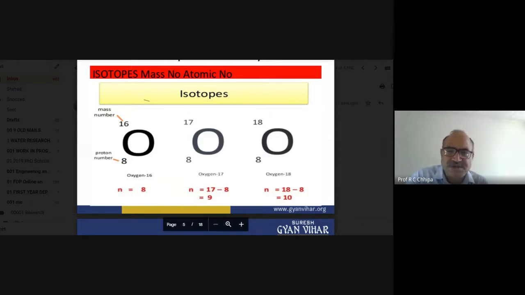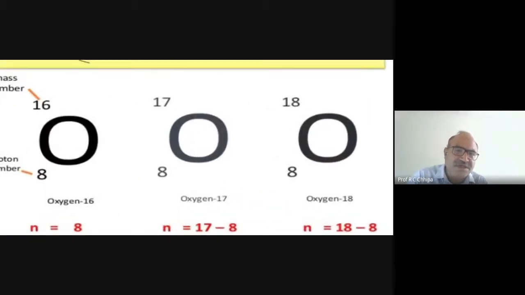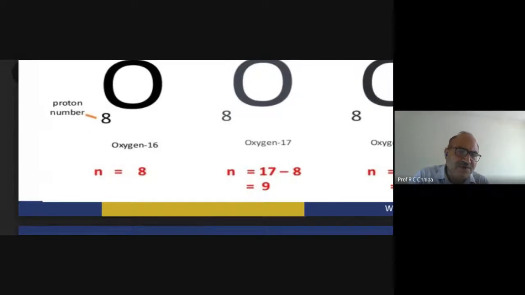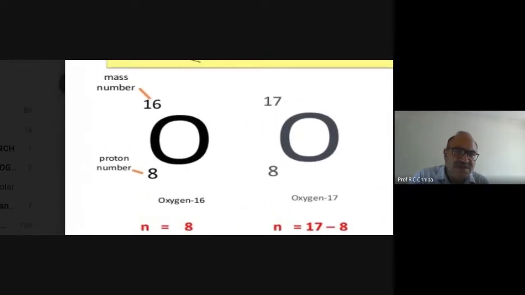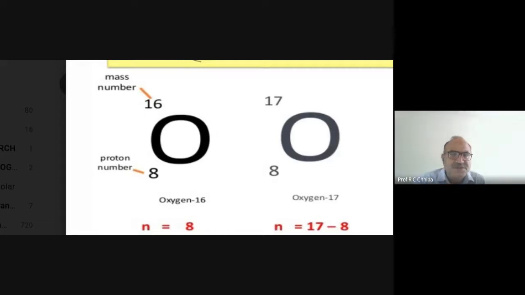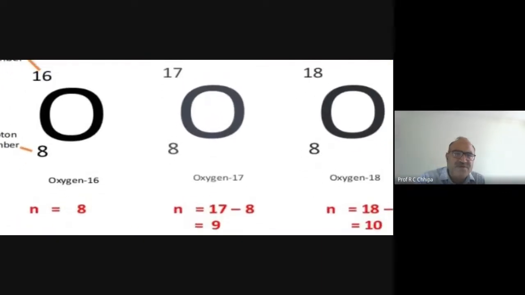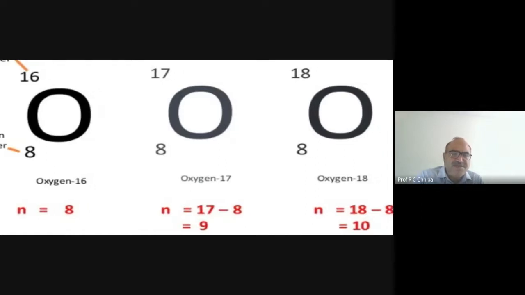So all of you can now understand what isotopes are. Here n represents the number of neutrons. For oxygen 16, the mass number is 16 and the proton number is 8, but the number of neutrons varies. In the case of 17, the number of neutrons is 9, because the mass number 17 is subtracted by the number of protons, which is always 8 for oxygen. Then the number of neutrons is 9.